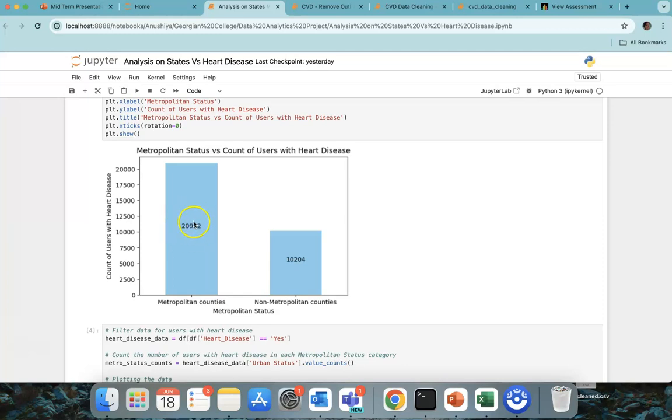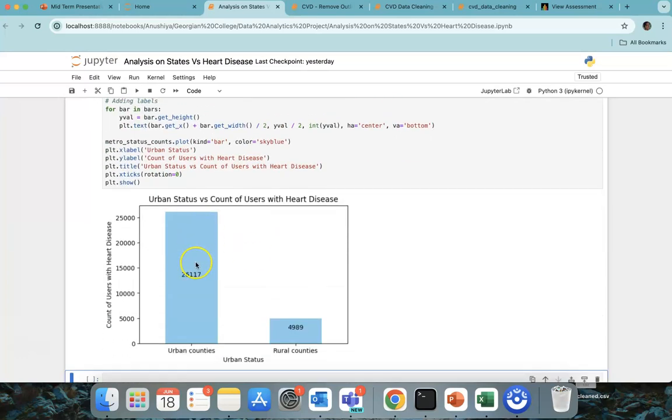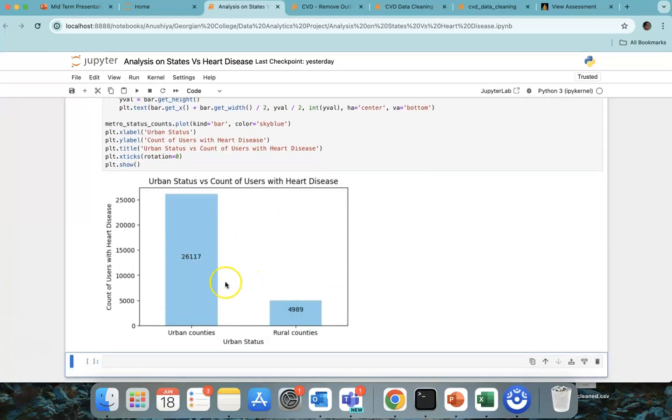the number of heart disease cases doubled in metropolitan counties compared to non-metropolitan counties. And for urban versus rural counties, we can see that the number of users in urban counties is a lot more than the number of users in rural counties.